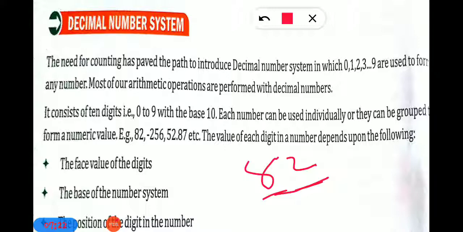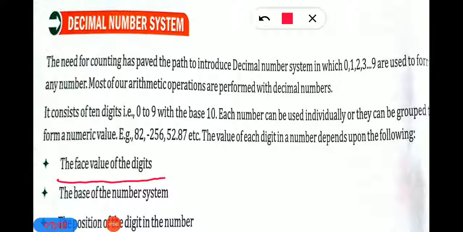I want to find out each digit in a number. What is the value of each digit in a number? That I create, that 82. I want to find out the value of each digit in a number. What is the value of that number after making a group of it? So it depends on three things. The first one is the face value of the digit.